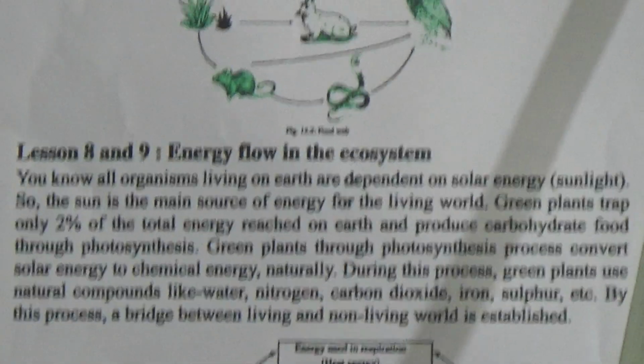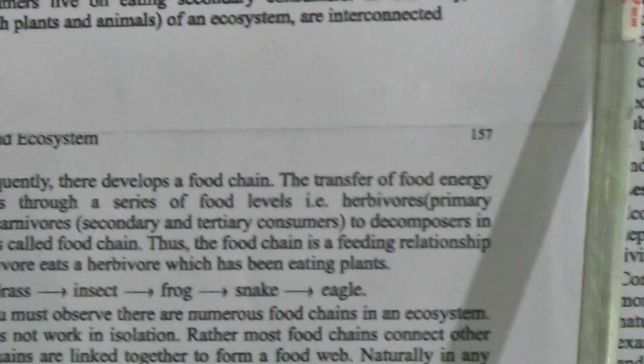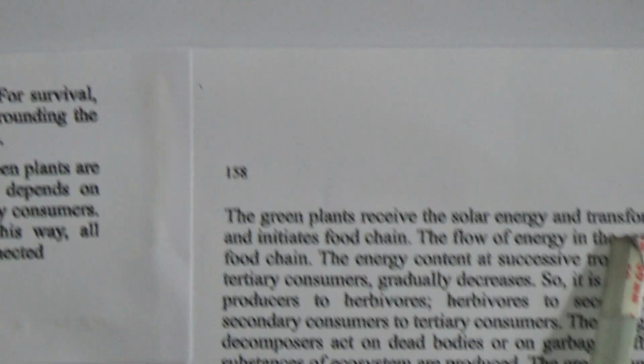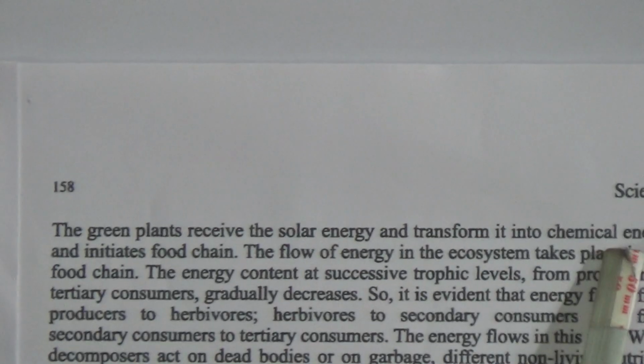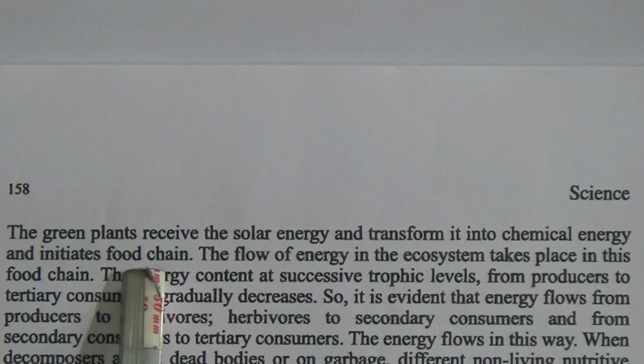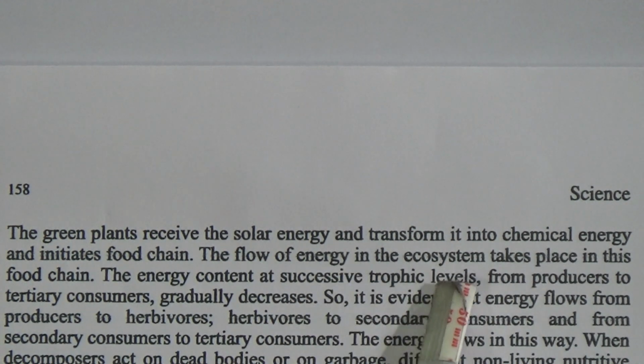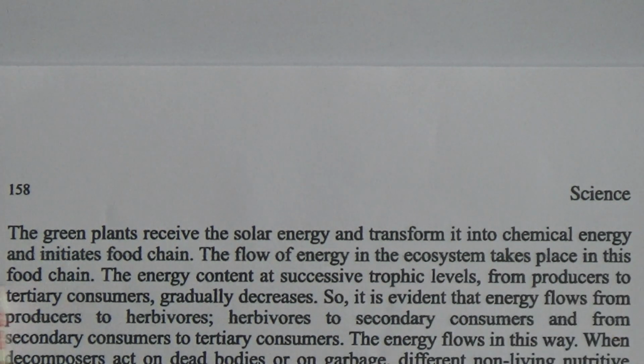Now come to here, this is page number 158. The green plants receive the solar energy and transform it into chemical energy and initiate food chain. The flow of energy in the ecosystem takes place in this food chain.